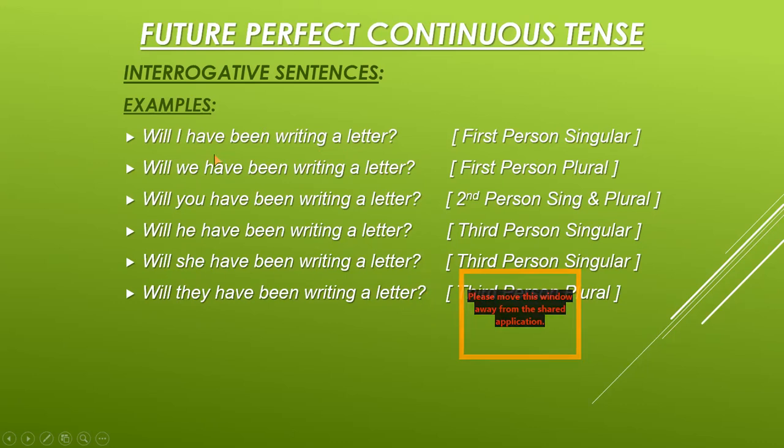You can understand from the persons written here in the brackets that I is the first person singular, we is the first person plural, you is the second person. It can be used as singular as well as plural. He is the third person singular, she is the third person singular, and they is the third person plural. Now, one more time, I want to tell you that I is the only pronoun which must be written in the capital form, wherever it comes in the sentence, even in the middle of the sentence.